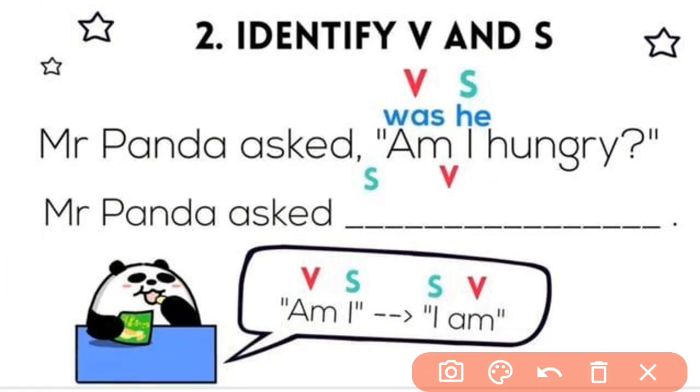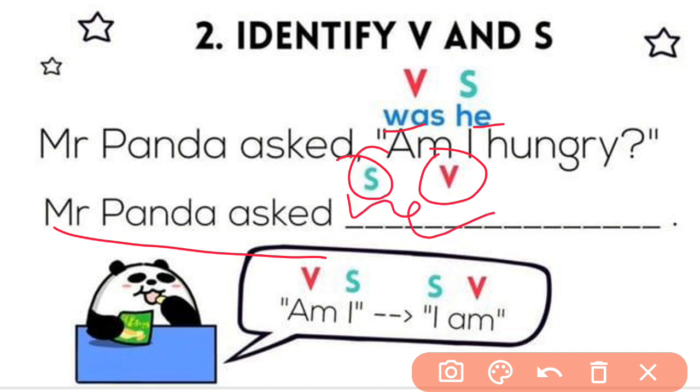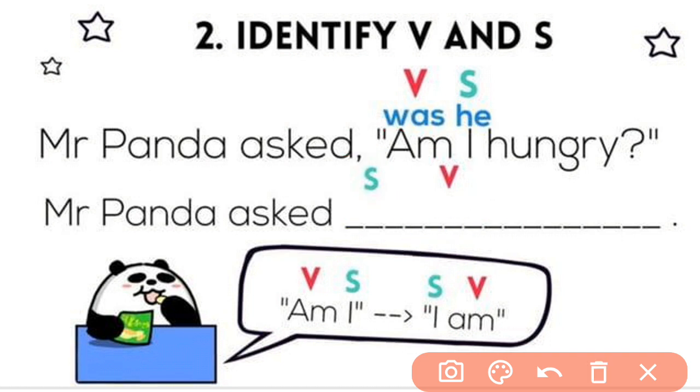So we'll write "was he hungry," by writing subject and verb. So he was hungry. That was so easy. Panda asked that he was hungry.